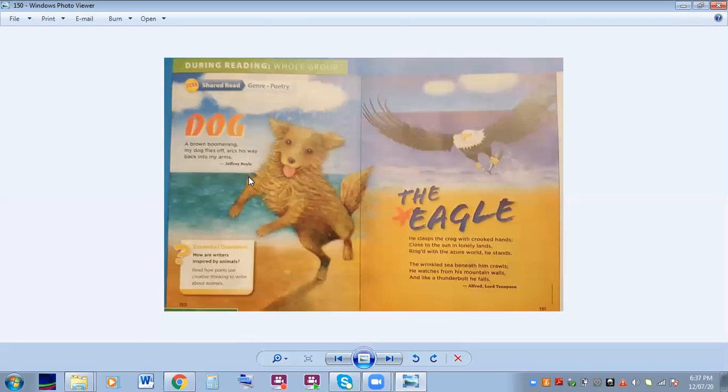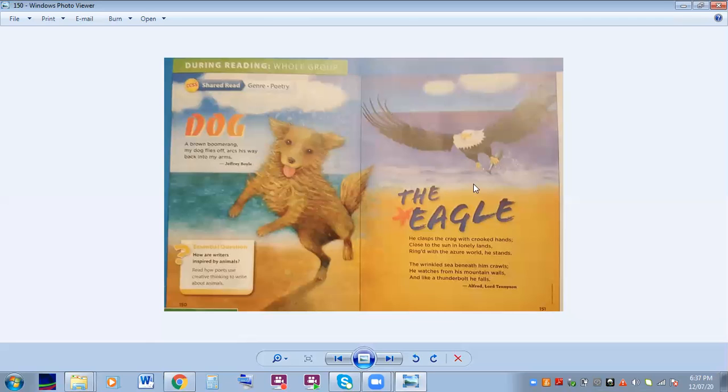All right, so who is speaking in the poem? Okay, it's the person who owns the dog. My dog flies off. He says my, so we know he's talking about himself. So the poem is written from the point of view of the owner of the dog, and this is the person who wrote the poem because he uses the word my. So the point of view is written from the owner of the dog.